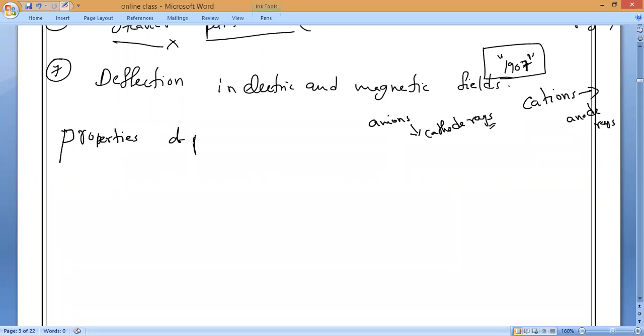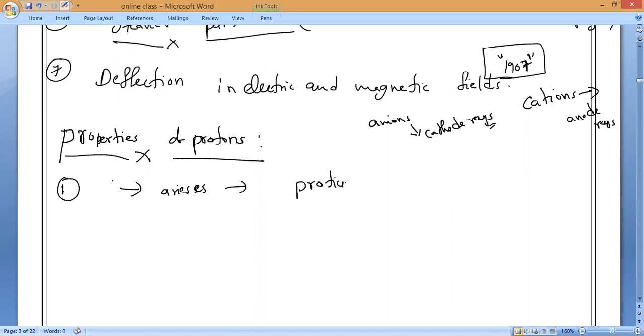So, protons mean positively charged. Let us write first. The word proton arises from the word protium, which actually represents the hydrogen atom. Please remember how the word proton came: from protium, the H atom.